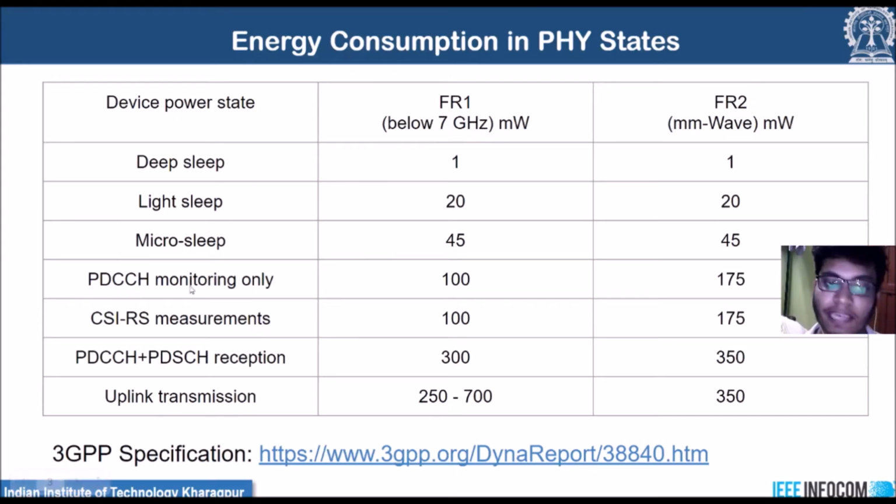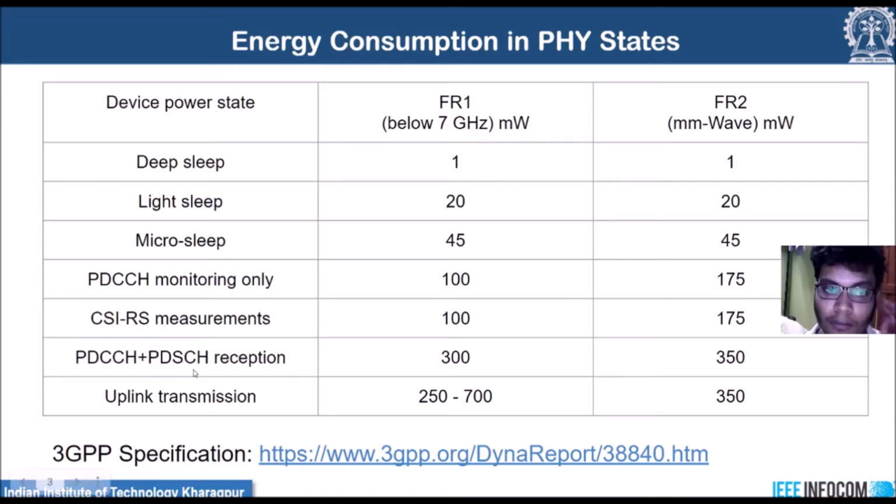Also you can see we have this packet data control channel monitoring state and CSI-RS measurement power states. So these two power states occur whenever there is some control channel information reception at the user equipment. Now we have this packet data control channel monitoring and PDSCH reception.